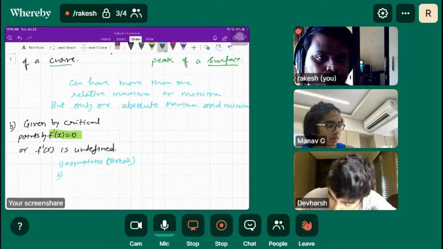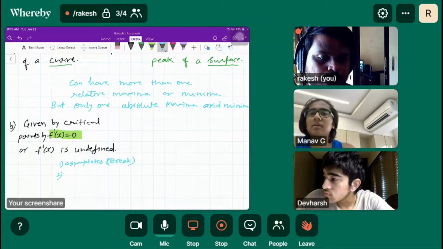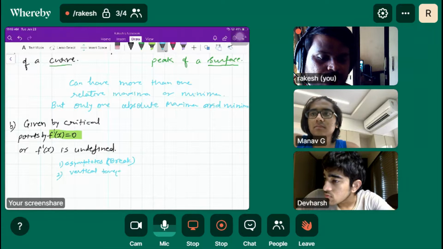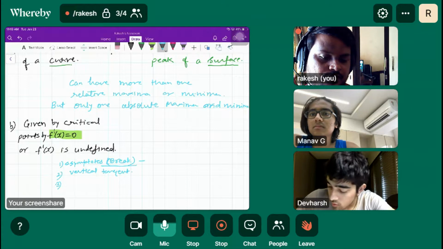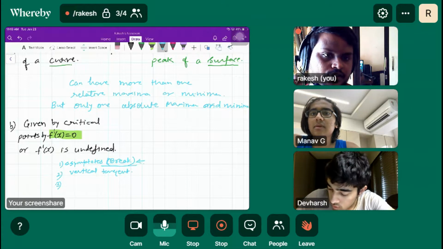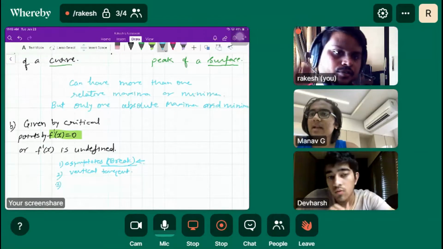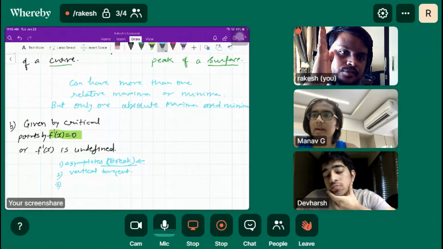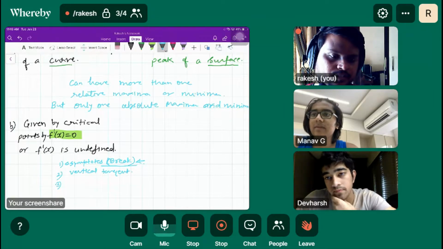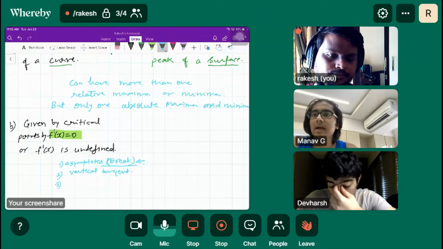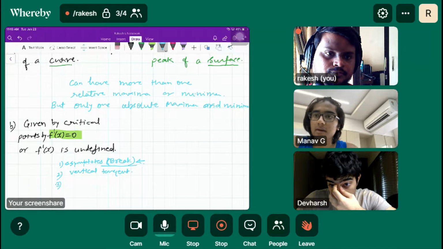Asymptote. What else? Vertical tangent, right? This is for the discontinuous case, when the function is not continuous. Vertical tangent is also like an asymptote only, right? Yeah, it's an asymptote only, like the tan inverse function.